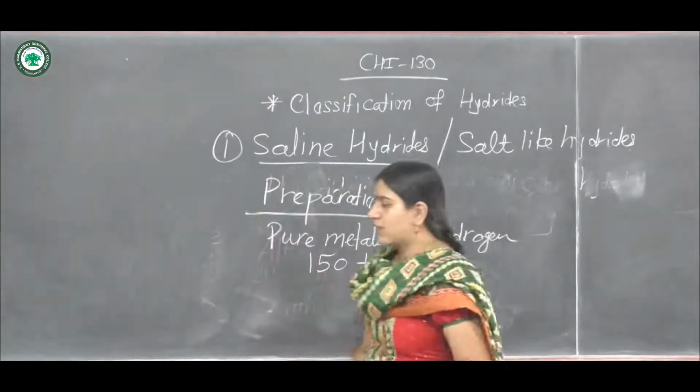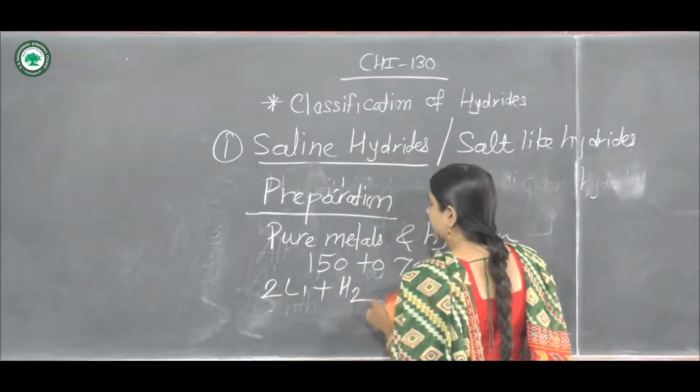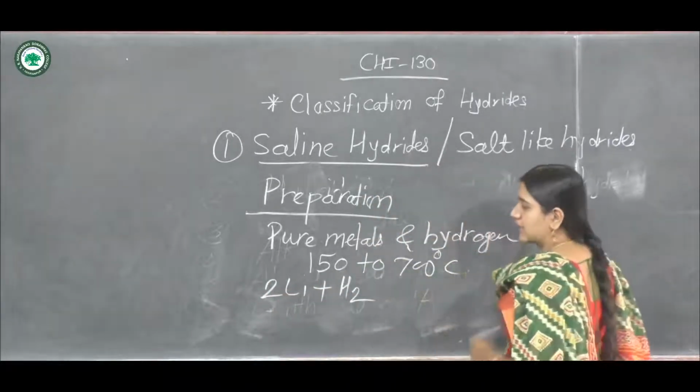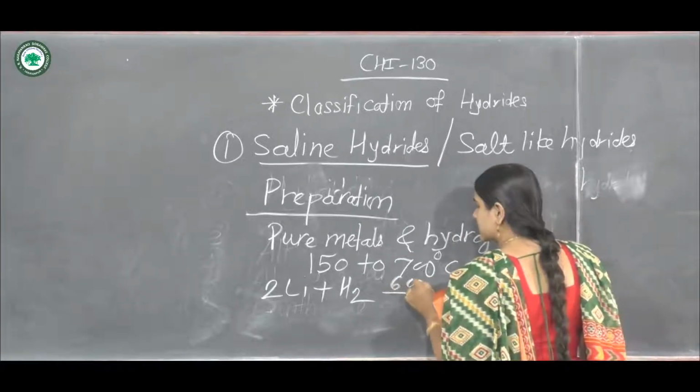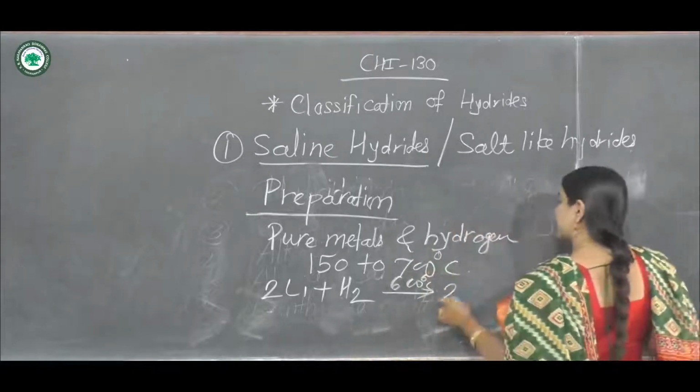So what is the reaction actually? Suppose lithium reacts with hydrogen at 600 degrees Celsius, then it will form LiH, that is lithium hydride.